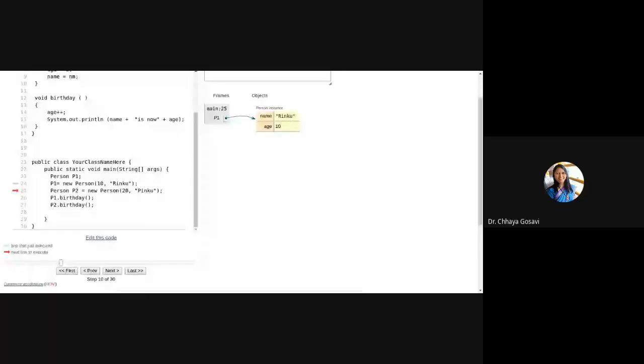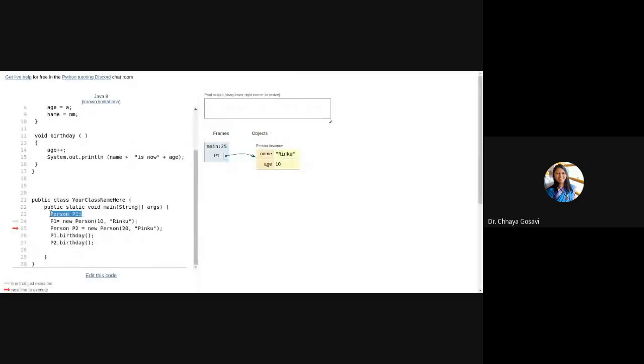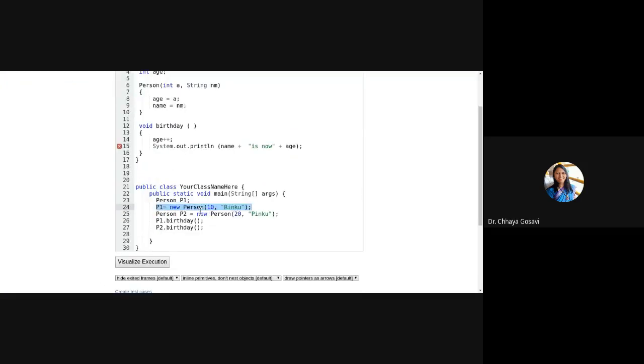Instead of box, I'm using a person class. So we have created a person P1 and memory is allocated to P1. Now for creating a person P2, instead of allocating new memory, if I write P1, what will happen? I'm not saying person P2 is equal to new person 20 Pinku. I'm just saying person P2 is equal to P1. So what will happen?